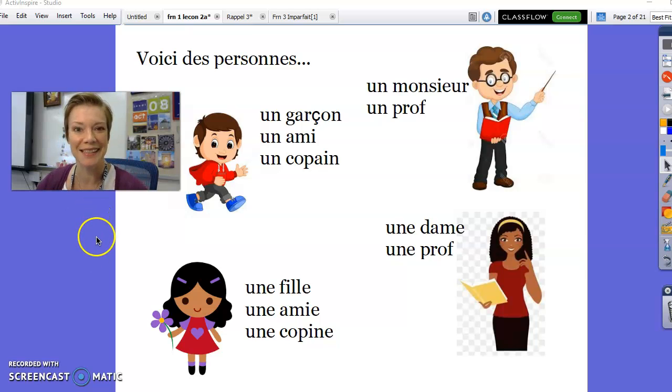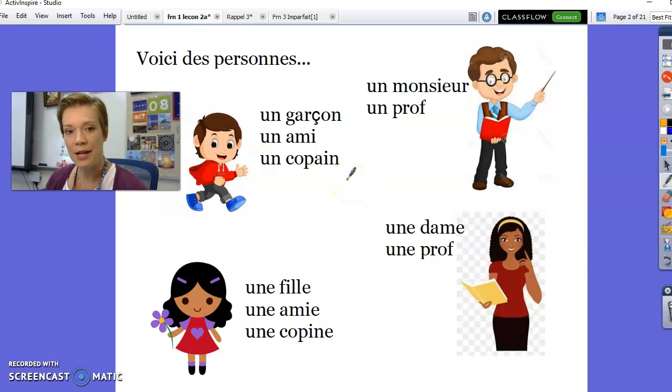Voici des personnes. When I say voici, that's just like saying this is or these are. Voici des personnes. Can you guess what that word means? Here are some people. Classe, écoutez et répétez après moi. Un garçon. Un ami. Un copain. Class, this little guy here is un garçon. That means a boy. He is also un ami. That means a friend. And he is un copain, which is another word for friend.